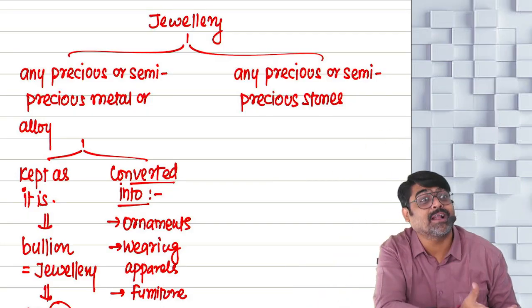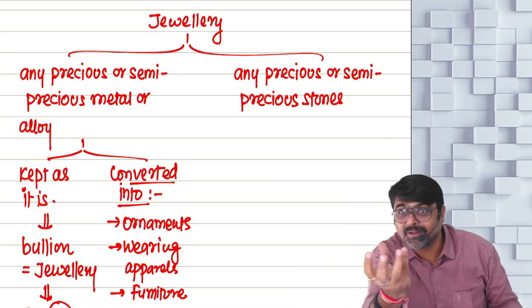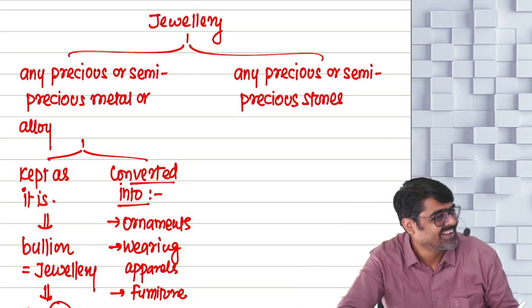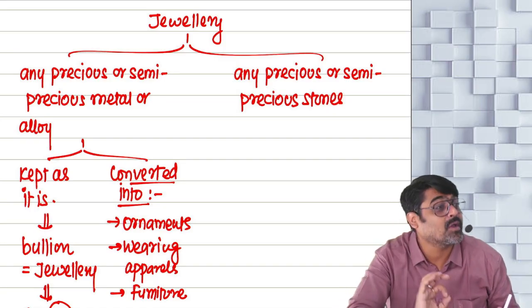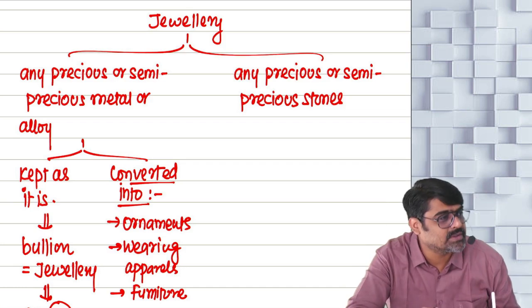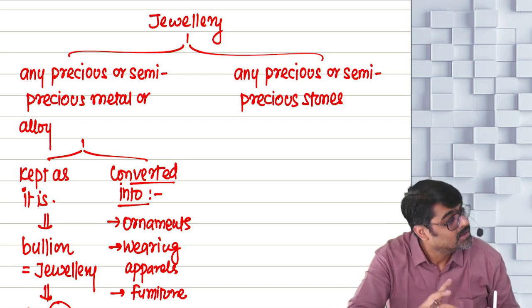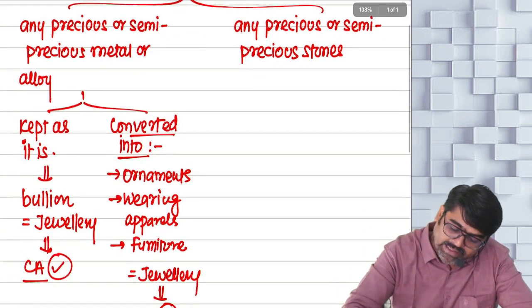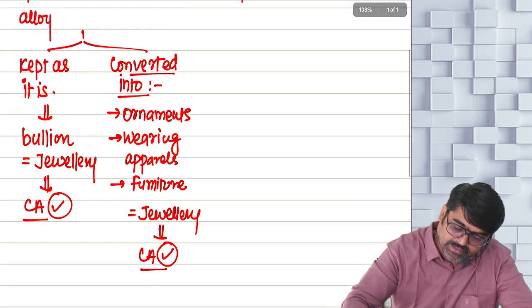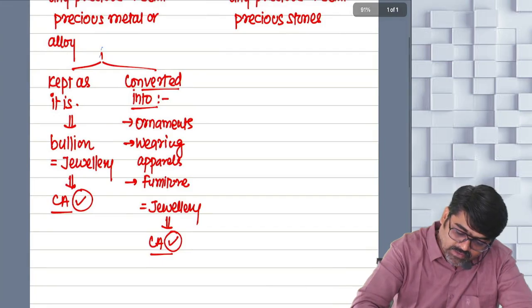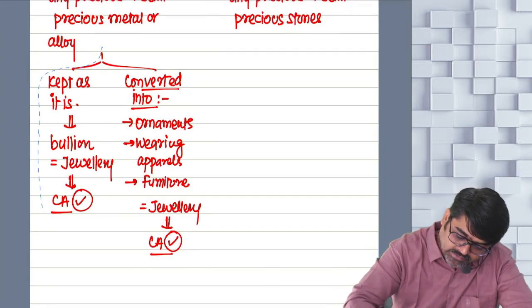A few stones you have collected from railway stations, those big stones. Are these precious or semi-precious stones? No. So I am talking about only those stones which are precious or semi-precious. Now, can you keep these as they are? Yes or no? Can you keep them as they are?